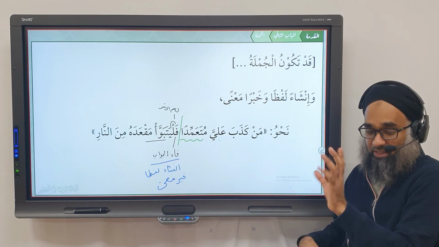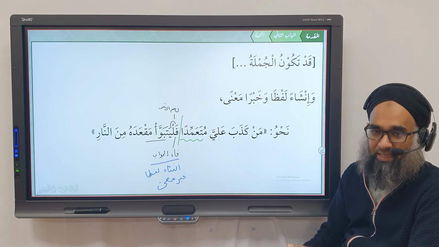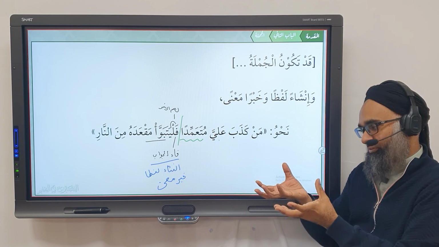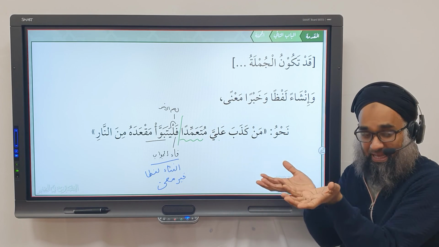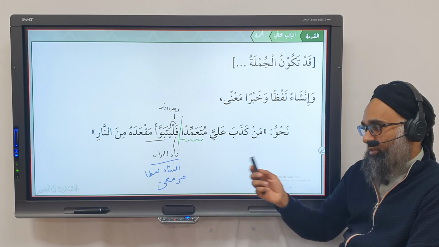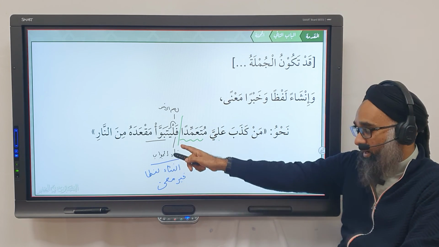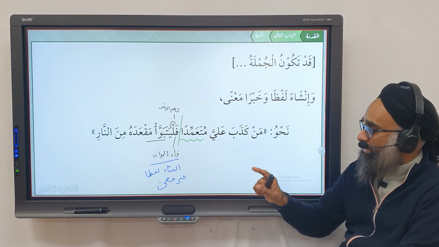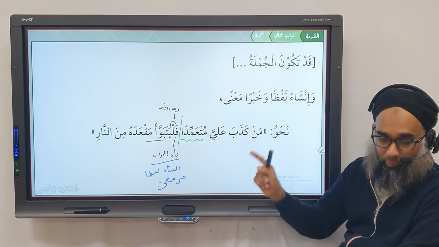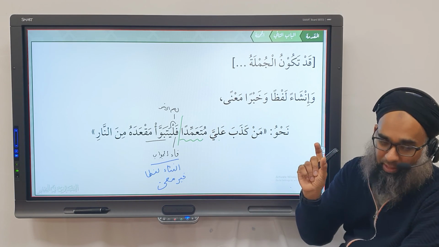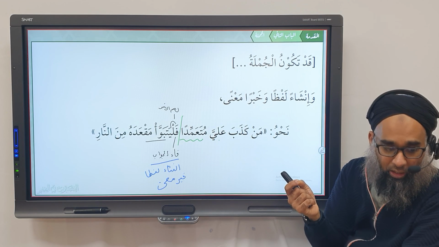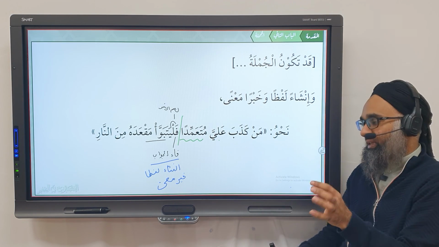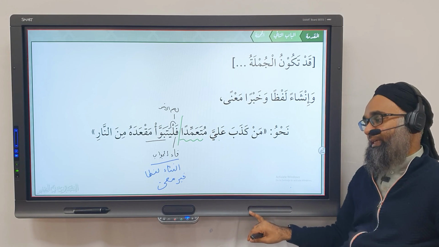When you change anything from the asl, you divert from the original form. It creates more emphasis. It draws more attention. It creates a nuance. It draws different ways you want to express. So this is now really jumlatun khabariya. The jawab is jumlatun insha'iyya in lafz, but the meaning is jumla khabariya. So you could translate it as whoever lies against me, his abode will be the fire of Jahannam. And the last part is expressed using an amr sigha, and that creates more emphasis and highlights the point being intended more vividly than it would had it been a normal sigha.